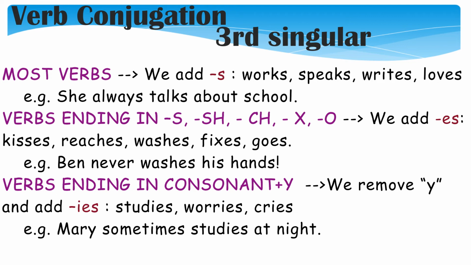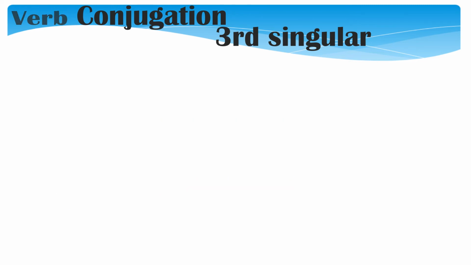Make your own sentences. Find one which is quite normal, ordinary, that takes only s, a verb. Then find another one that ends in s, ch, sh, x, or o. And find a verb which ends in y, but preceded by a consonant. And make your sentences using he, she, and it. Good luck.